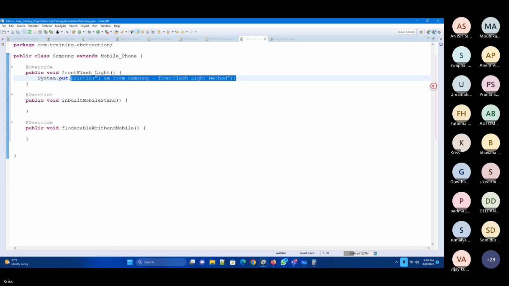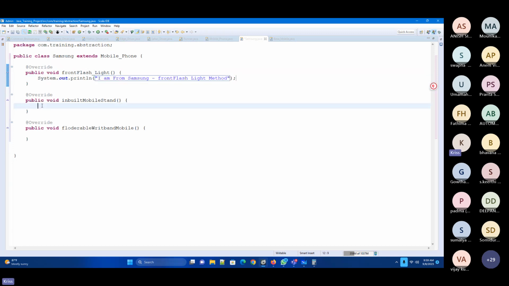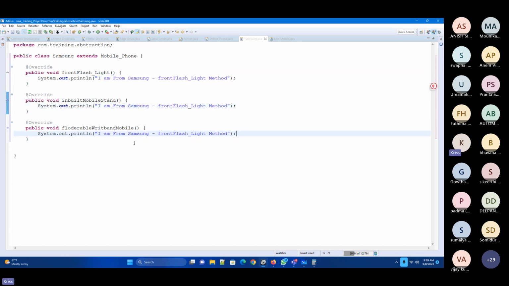That's it, right? Same way, I need to implement for this, and I need to implement for this. Now here I'll be giving this one. So this is how I have implemented them.